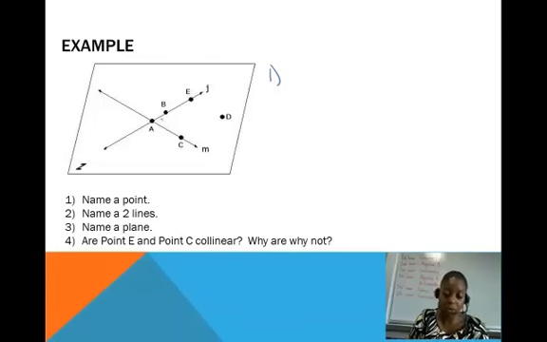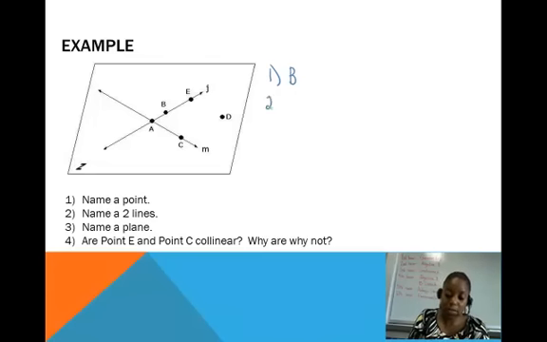Okay, so name a point. You have a variety to choose from. You could say A, B, E, C, D. Those are all points that are located in this plane. So I'm going to choose point B. Okay, so I named a point. You name a point with a capital print letter.